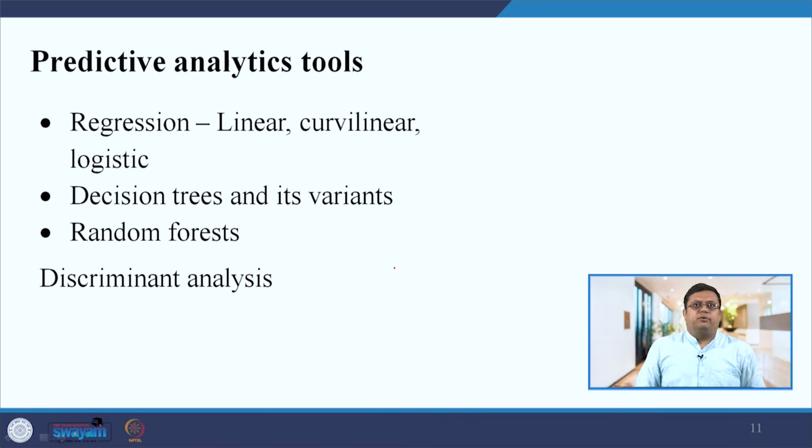Now the third type of analytics that comes is the predictive analytics, right. In the case of predictive analytics, what are the things? This type of analytics also we are not going to cover in our course, right. The next course that we will build, in that we will focus on diagnostic and predictive. In this course we have covered descriptive analytics in detail.